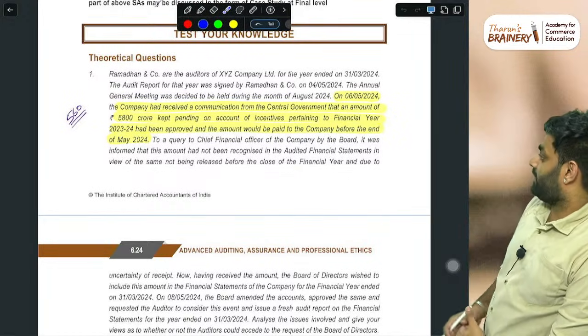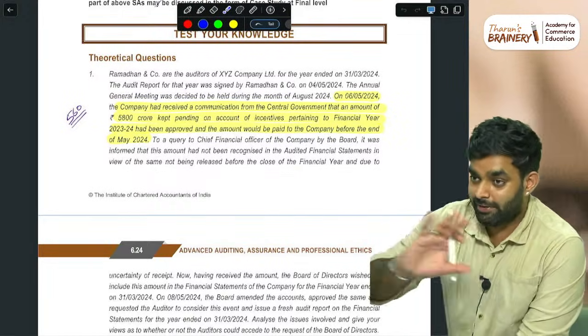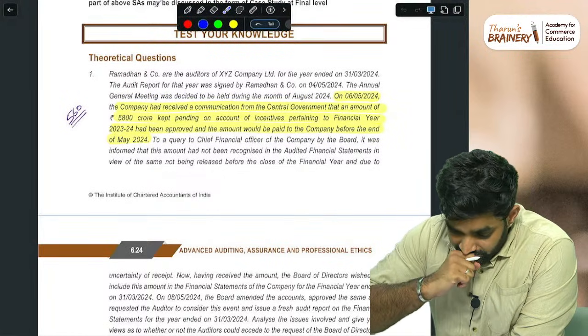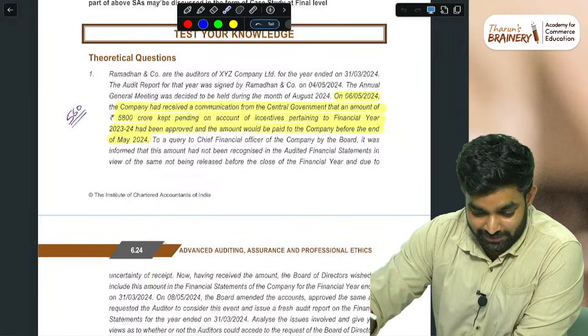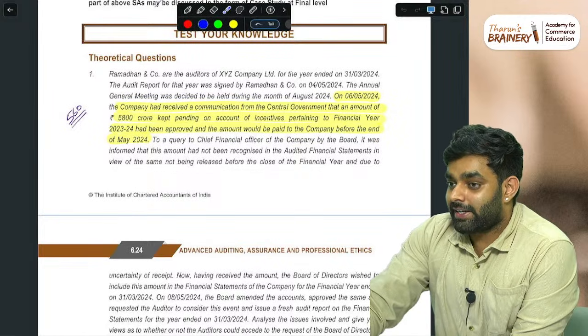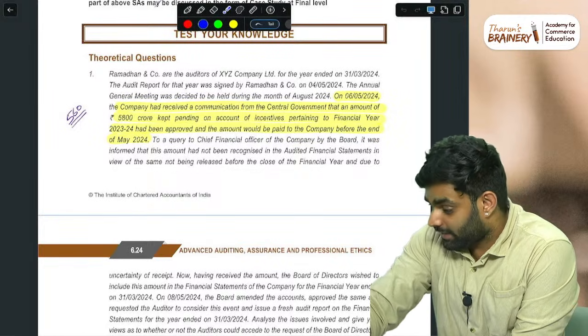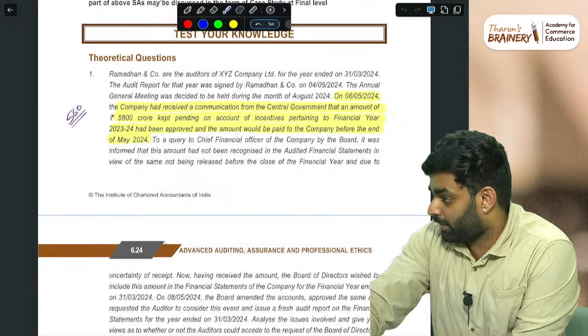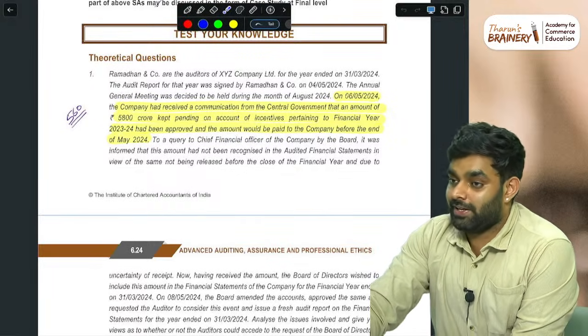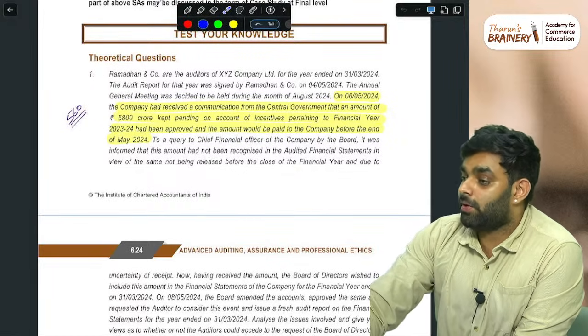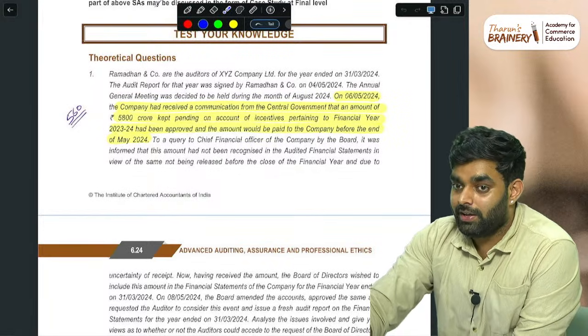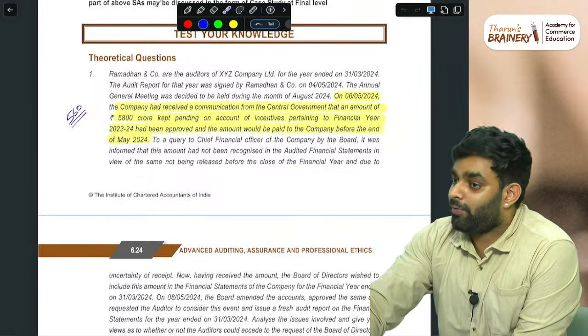Now see, what is the answer? I'll just give a brief of the question. Guys attending live, tell me what will be the answer. In this, a fact has occurred, and the auditor has heard about the fact after the date of issue of the audit report. And management amended the financial statements and asked the auditor, sir, we have done everything properly, can you issue a new audit report? What should the auditor do here?